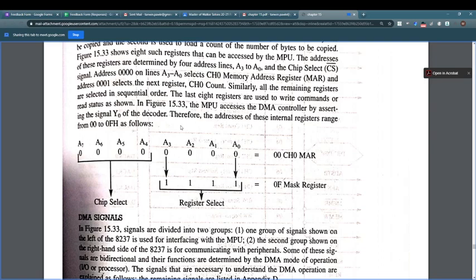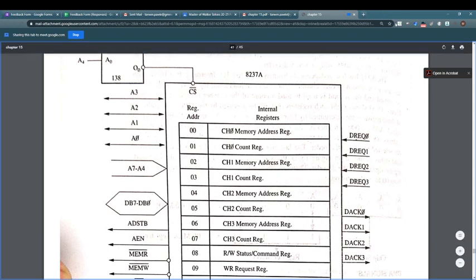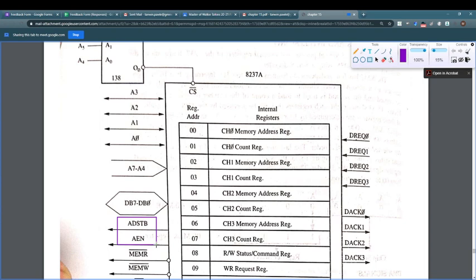At that time we are going to use latches, and that latch will be enabled with these two signals. These are two important signals, okay? Address enable and address strobe. These two signals will provide the other 8-bit higher order address bus.